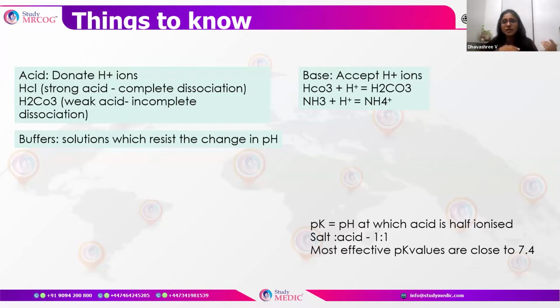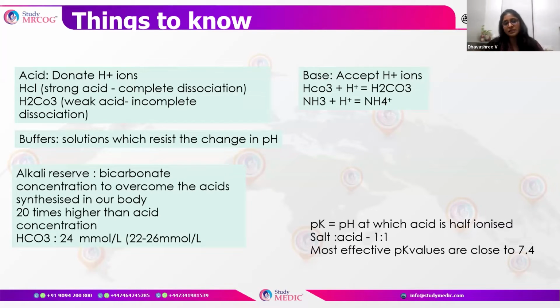So any solution which resists the change in pH is called a buffering solution. Before we think of buffering, what happens normally is that with the metabolic processes in the body, there is always a bit of acid produced in the body.